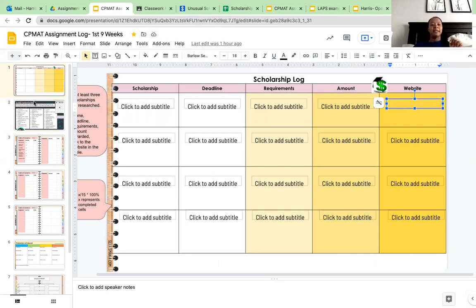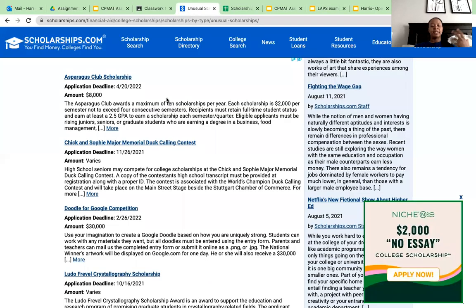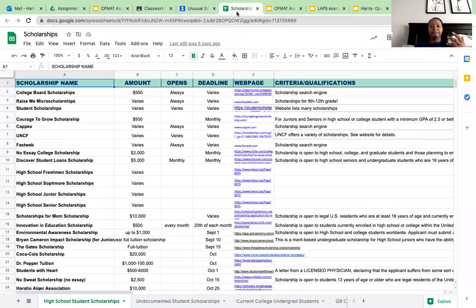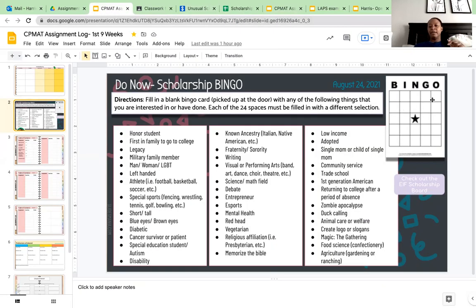So, once again, you're going to these websites. You can either go to the scholarships.com website that I have a link to, or you can go to the EIF scholarship. You're going to click on some scholarships, and if it caters to any one of your bingo squares, you're going to cross it out. If you're interested in it, you're going to add that scholarship in the scholarship log.